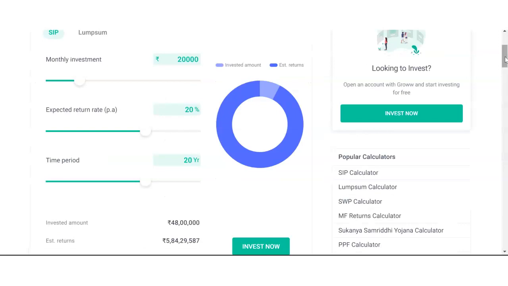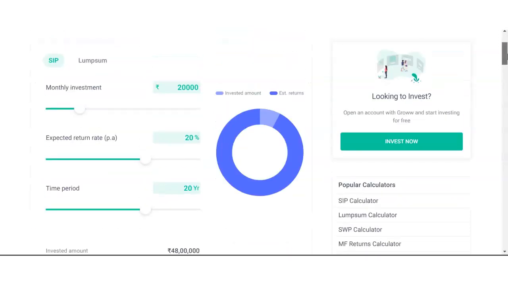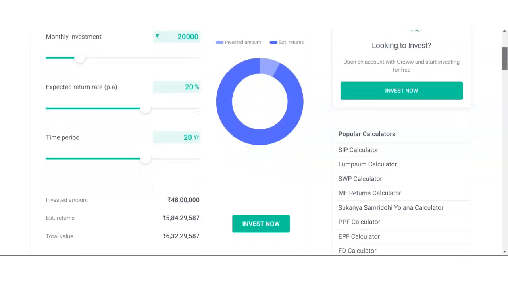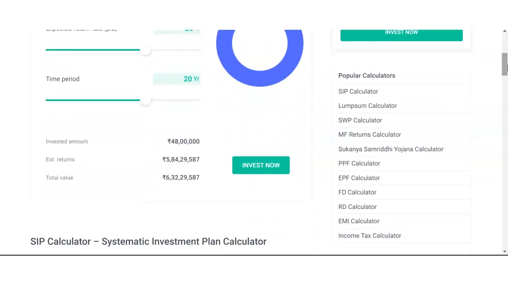I will put you back here. This is very important. 20,000, 20% CAGR, 20 years. You have to keep investing. When I say investing, SIP mode of investing, you will definitely get up to this figure, 6 crore 32 lakh 29,587 with an investment of only 48 lakh rupees, and that will not hurt you also because it's only 20,000 per month. You might not be able to invest 20,000 per month now if you are new to a job, or if for some reason you cannot invest, but definitely 5 years down the line you can.